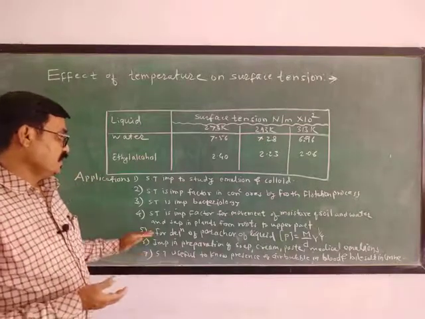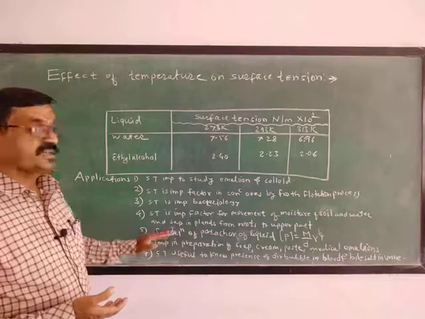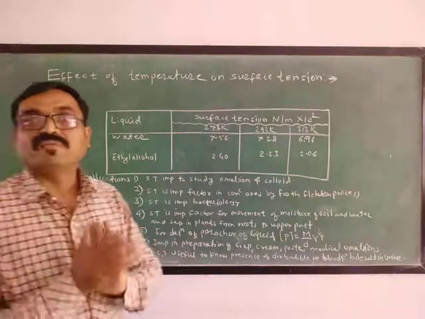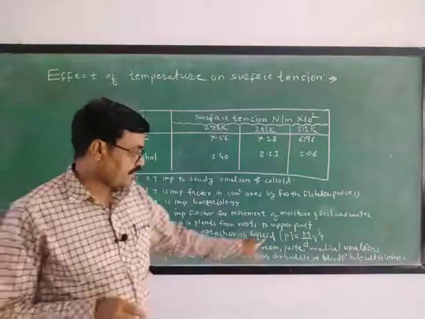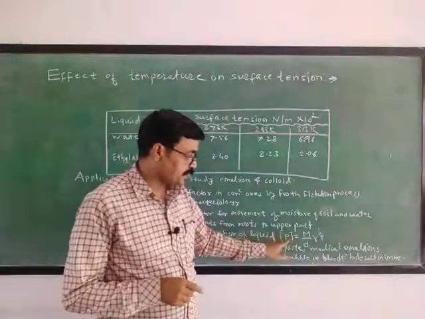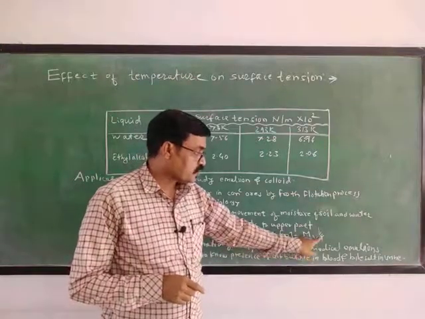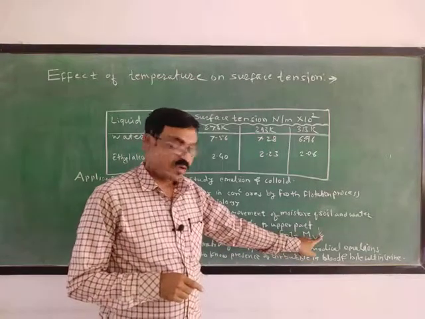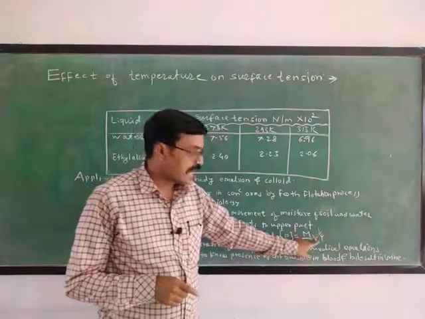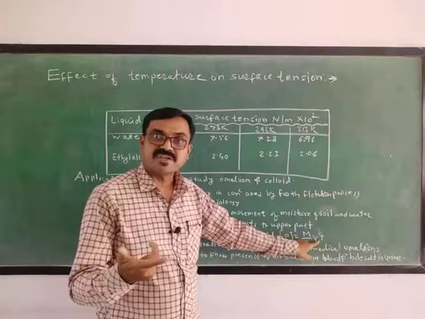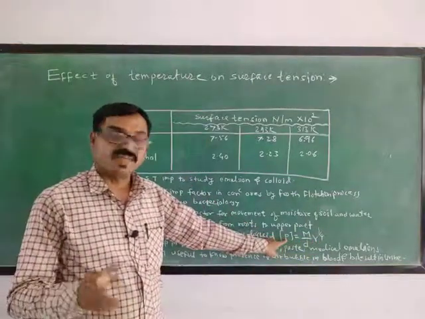Now the surface tension is important for the determination of parachor value of a liquid. There is one formula, parachor value of any liquid, that is P in parentheses equals mass upon density into gamma raised to 1/4. If you want to measure this parachor value, you must know the gamma. What is gamma? Gamma is the surface tension. Meaning this surface tension is used for the determination of parachor value of a liquid.